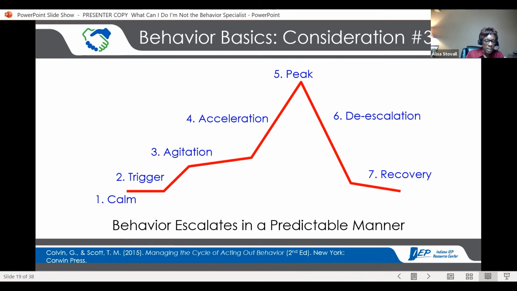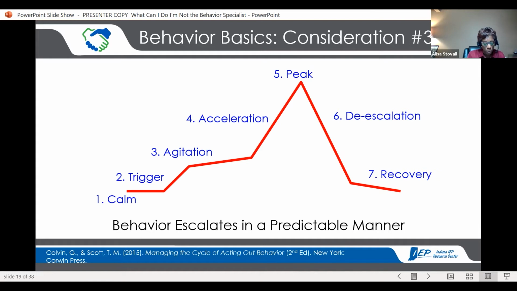And then the second stage is there's a trigger, which is a distraction or something that disrupts that calm. And it can be internal, it could be a thought, it could be external as a sound or a smell or an experience that you have with somebody else, but there's a trigger. Once you've had that trigger, you can either move back to a calm or you can move forward to agitation.